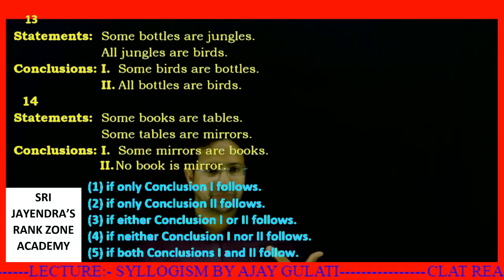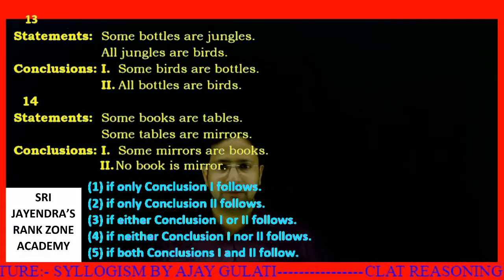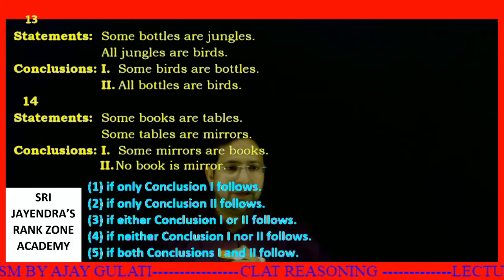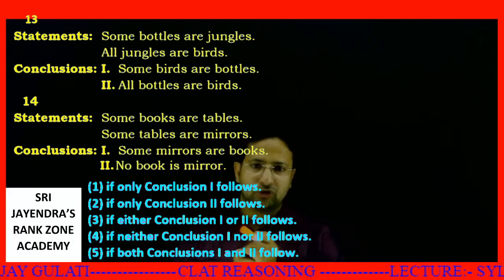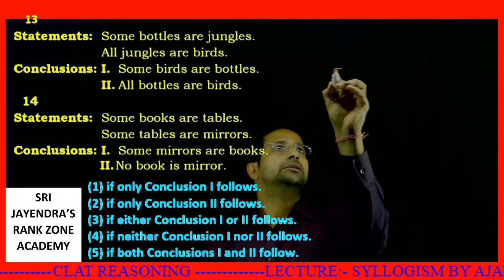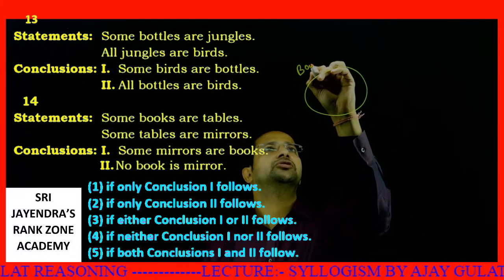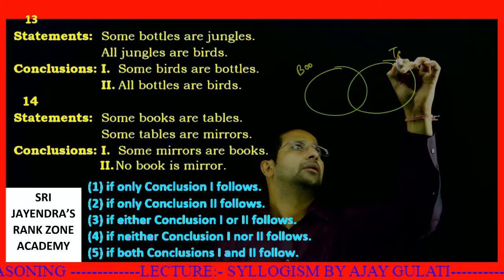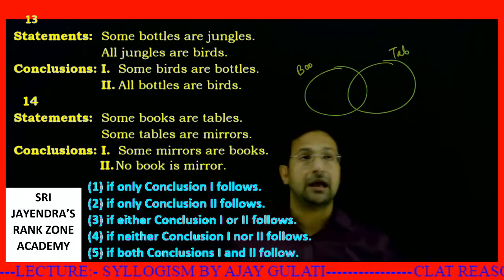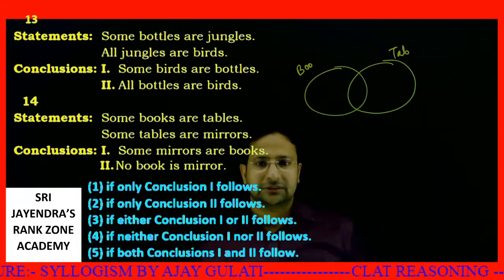Now, what we have? Question number 14 we have is: some books are tables. Some books are tables. Then some tables are mirrors. Now look, some tables are mirrors.